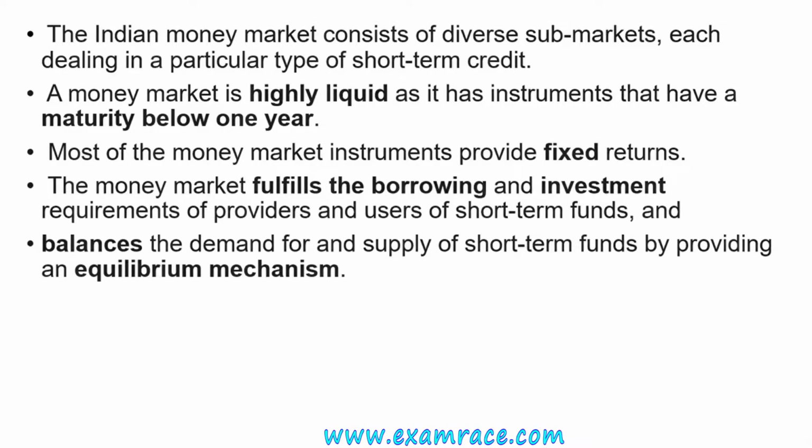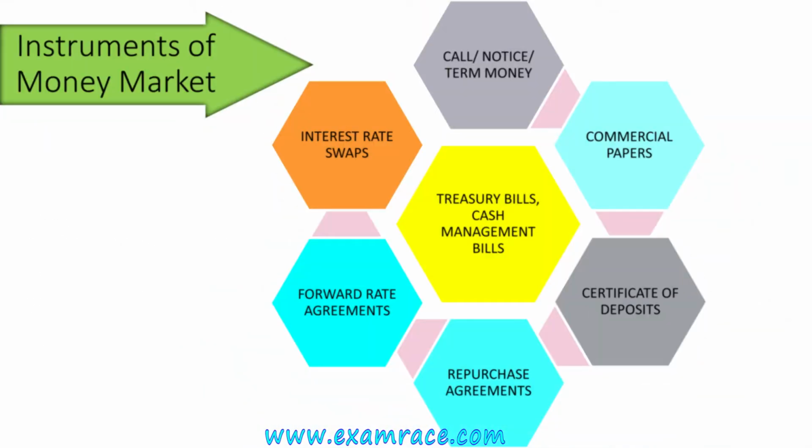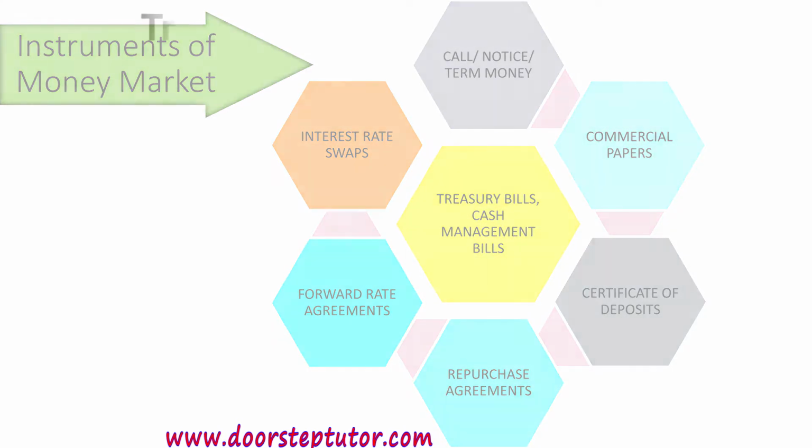Money market fulfills the borrowing and investment requirements of providers and it balances the demand for and supply of short-term funds by providing an equilibrium mechanism. It serves as a focal point for the central bank's intervention in the market. Next, we'll know more about the instruments of money market. So these are treasury bills or cash management bills, call money, notice money or term money, that is different types of money, commercial papers, certificate of deposits, repurchase agreements, forward rate agreements and interest rate swaps.